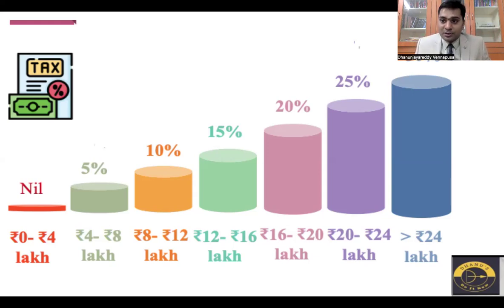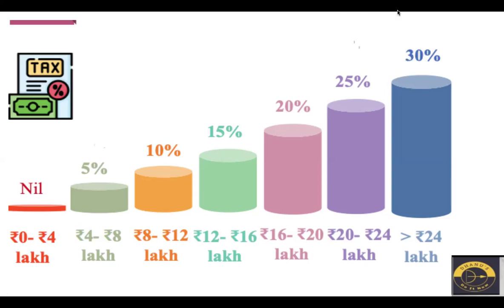Now, if you look for the people who are earning more than 12 lakhs, how the tax slabs are there, this is the tax slab. So whatever the flowchart or the slide you are seeing, this is for those people who are earning more than 12 lakhs per year. So what is the thing? Say for example, if I am earning 13 lakh